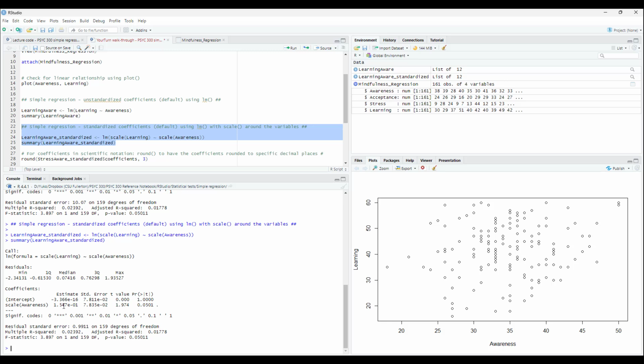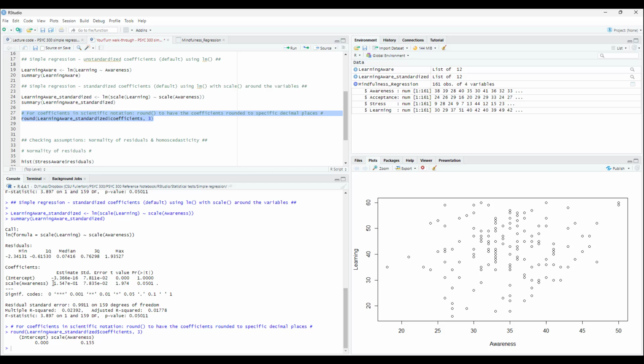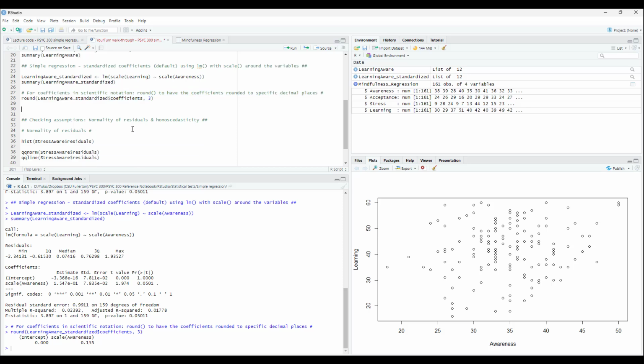And then if you are thinking that you would like to get these translated to regular notation, not scientific notation, you might remember that you can use the round function to have RStudio or R help you with that. And so if you would like, you could try to run the round function to try to get that information translated. And so here's the coefficient that is the standardized coefficient for awareness, and it is right here written out in regular notation. And as you might remember from lecture, the intercept is going to be 0 when you're working with standardized version of your regression.